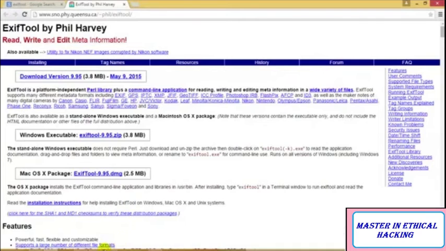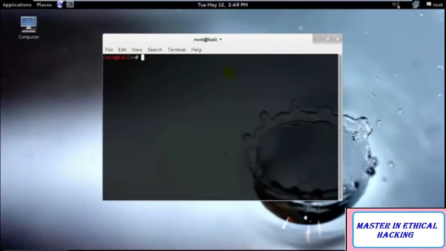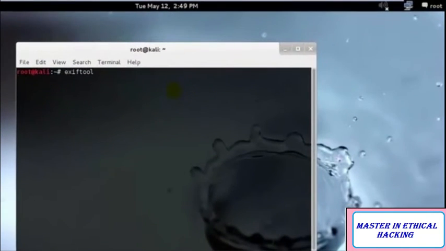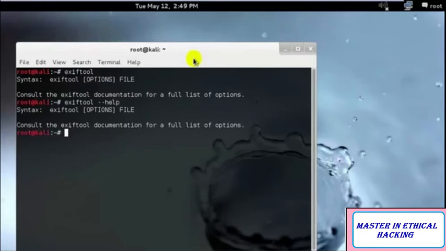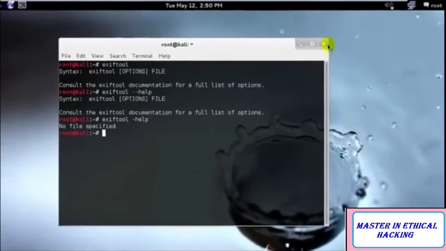And I think that probably we have ExifTool over here. Let me check if we have it already installed in Kali Linux. Perfect, we have it. So I'll just type -help. Let's check if we could get all the information. Okay, I would have to consult the documentation, but I will show you how we can go about it.